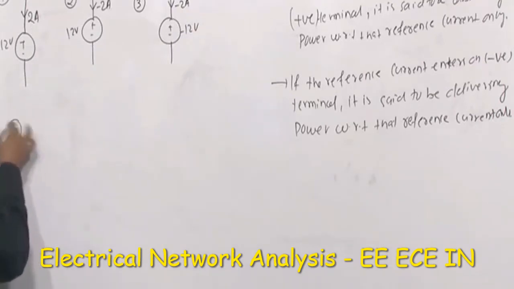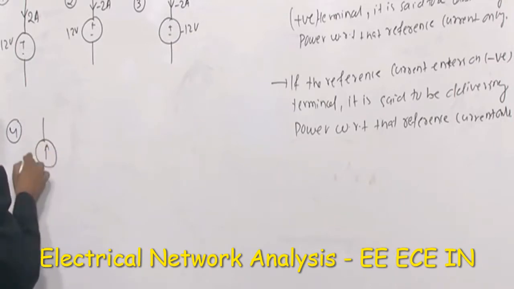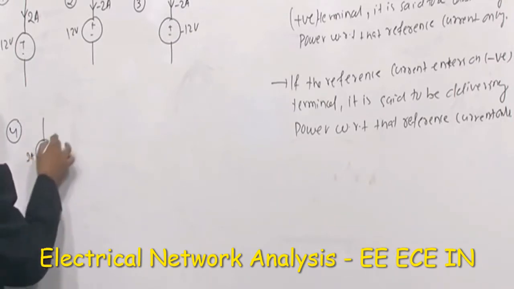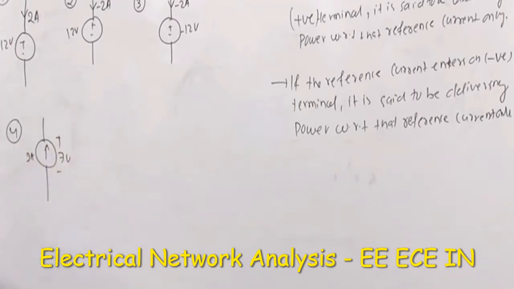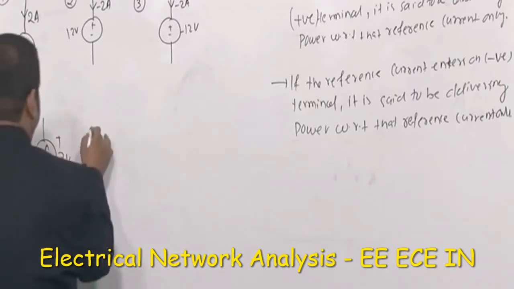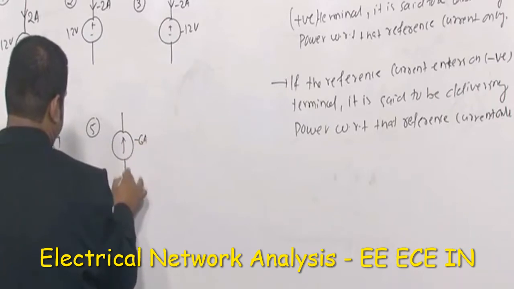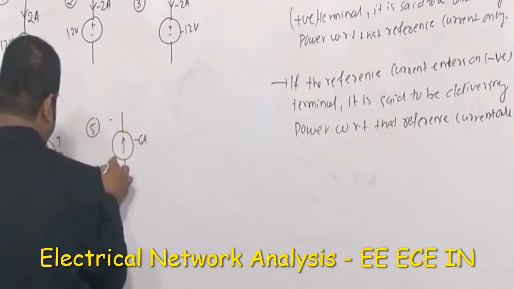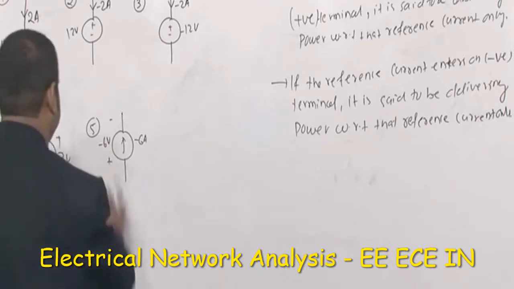The fourth case is, let's say this is a current source whose value is 2 amperes, the polarity is 7 volt. Fifth one is minus 6 amperes, and minus plus minus 6 volt or minus 7 volt.